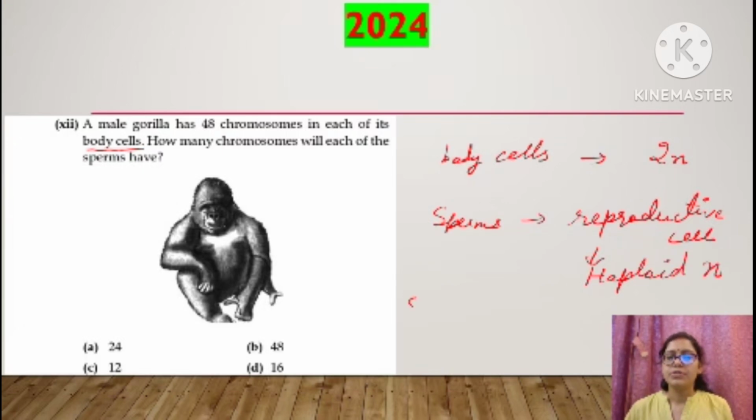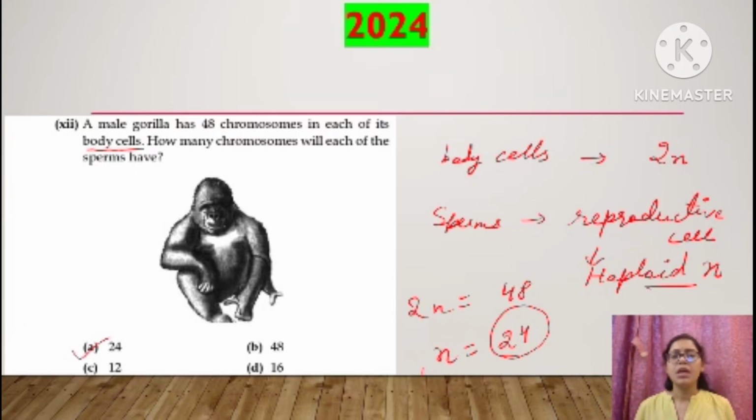So here 2n, the diploid number, is 48. It is asking what will be the number of chromosomes in sperms. Sperms have haploid number of chromosomes. So n will be 24. Our correct answer is A, that is 24. Because in sperms and ovum, the chromosome number will be half that of the body cells, that of the parent cell, right? Okay. Moving to the next question.